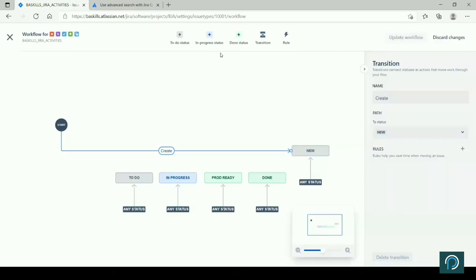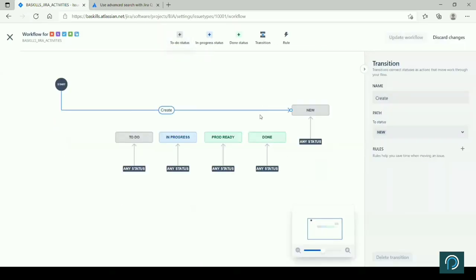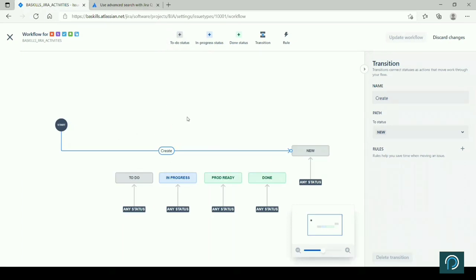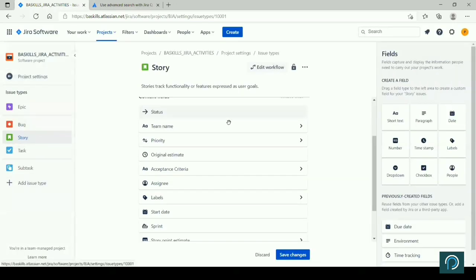Some access issue is there, but ideally, the workflow you will not be able to create because this is configuration, right? So you do not have access ideally to create, but a project admin or a Scrum Master who is creating the workflow will have the access to update the workflow also.